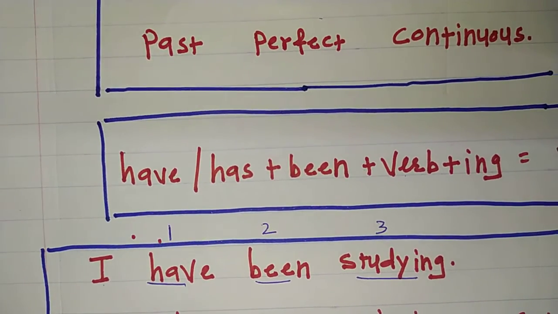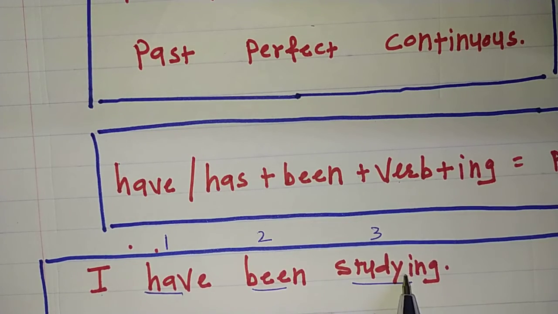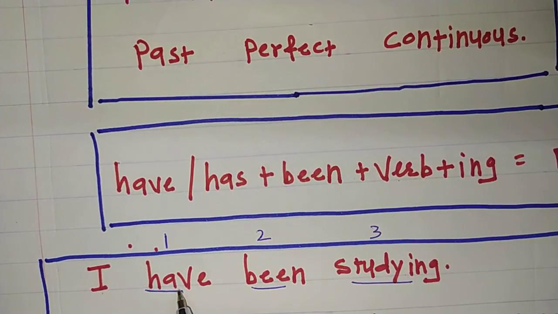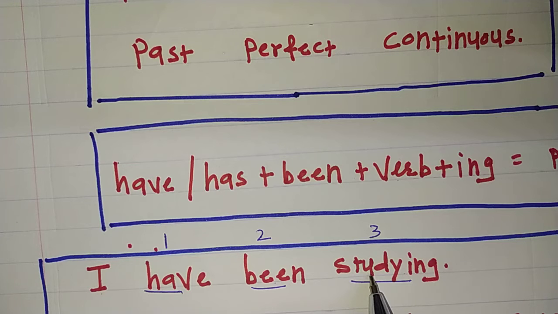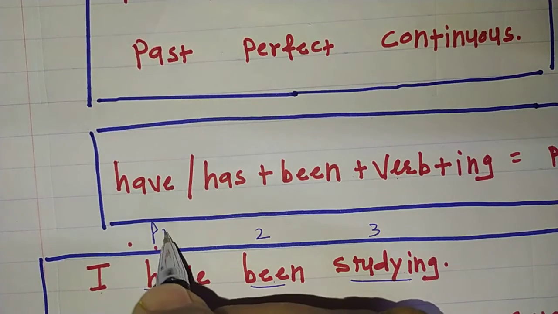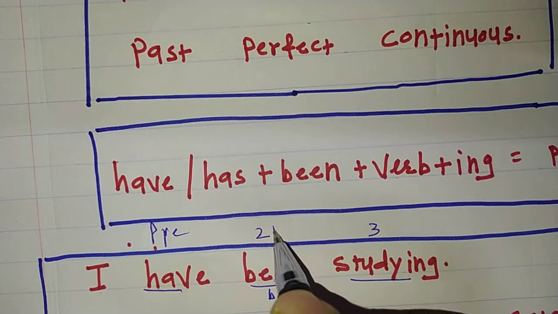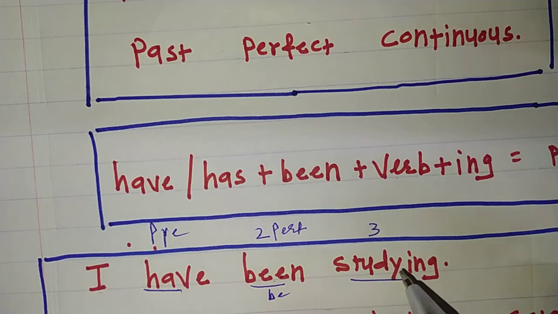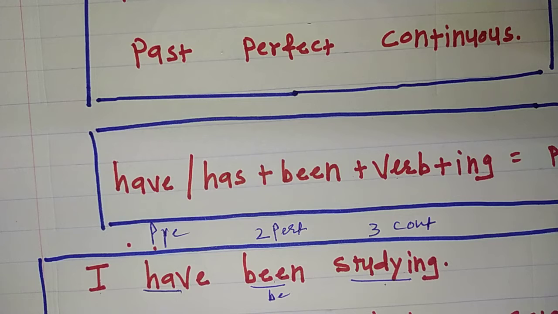Now see, the same sentences which I have framed in present perfect continuous, I will turn them into past perfect continuous. Now this is a sentence of present perfect continuous. Why? Have stands for present, been is a past participle of be and stands for perfect time, and verb plus ing stands for continuous process. Present perfect continuous.